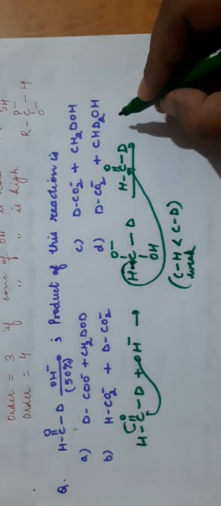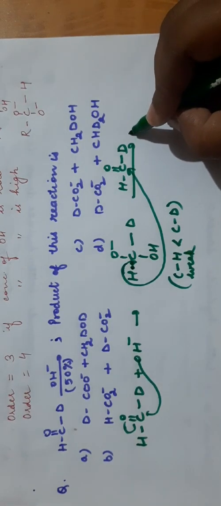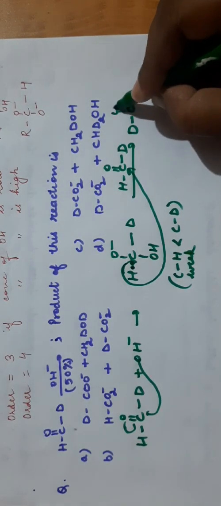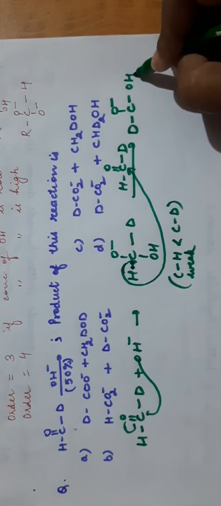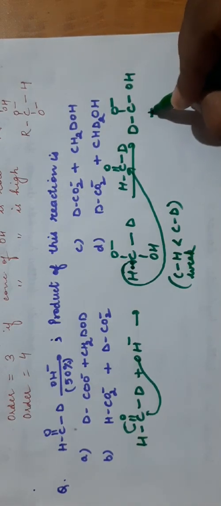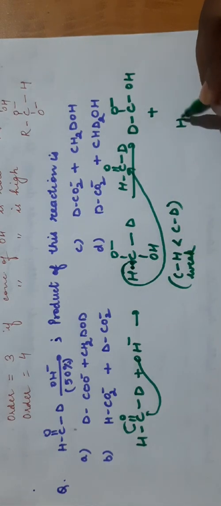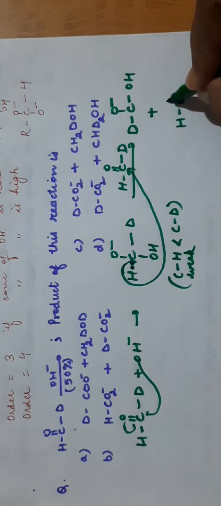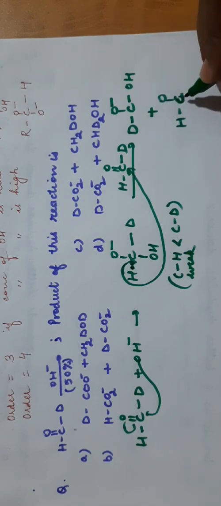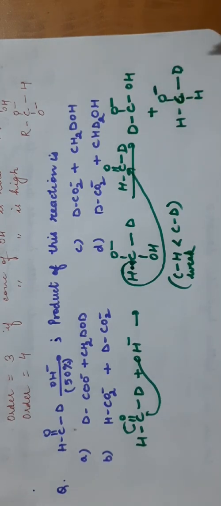So what will you get? You will get DCO minus OH plus HCO minus, here you will get H and you will get D, and this is a negative charge here.